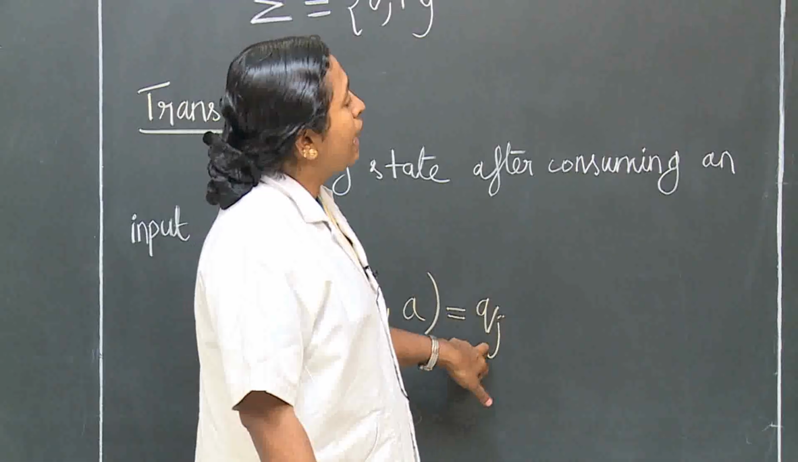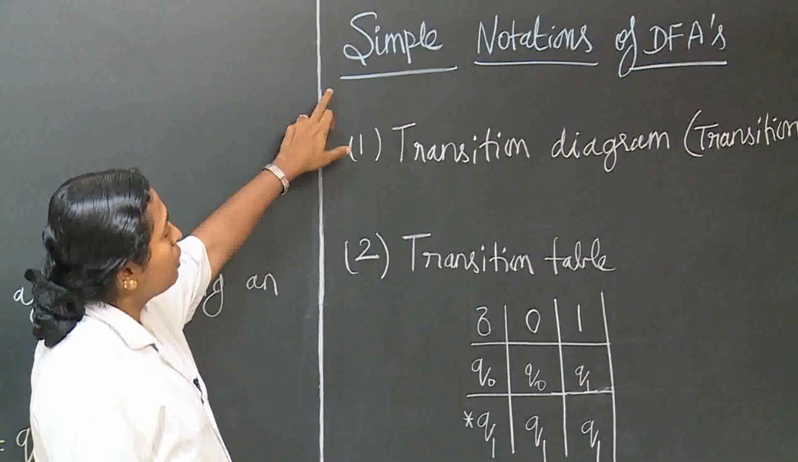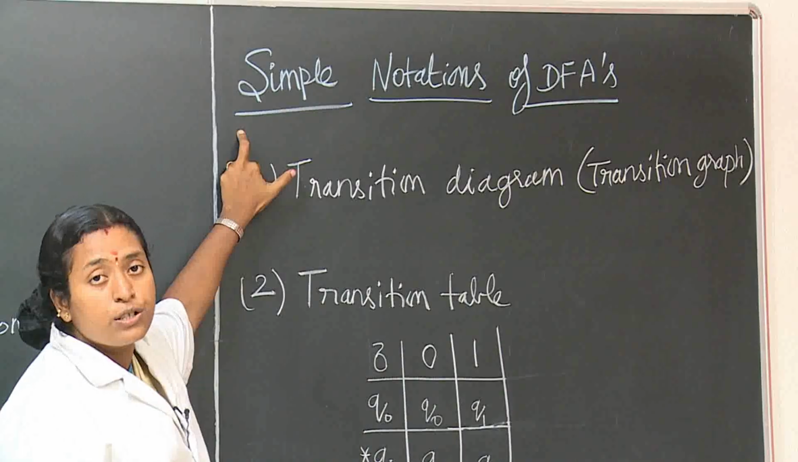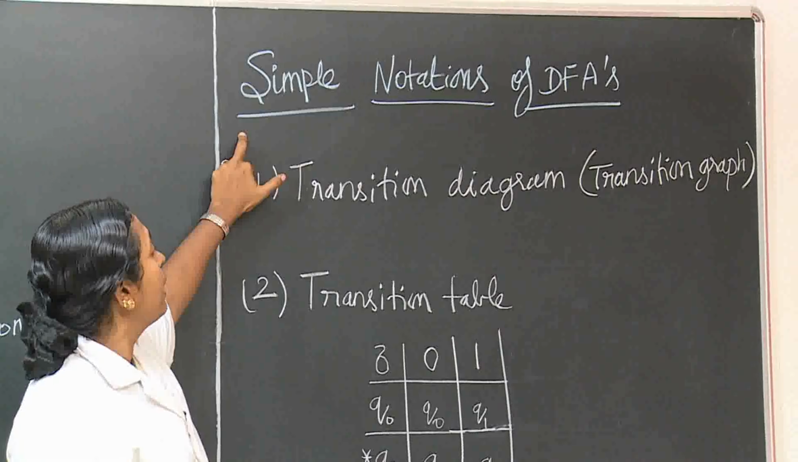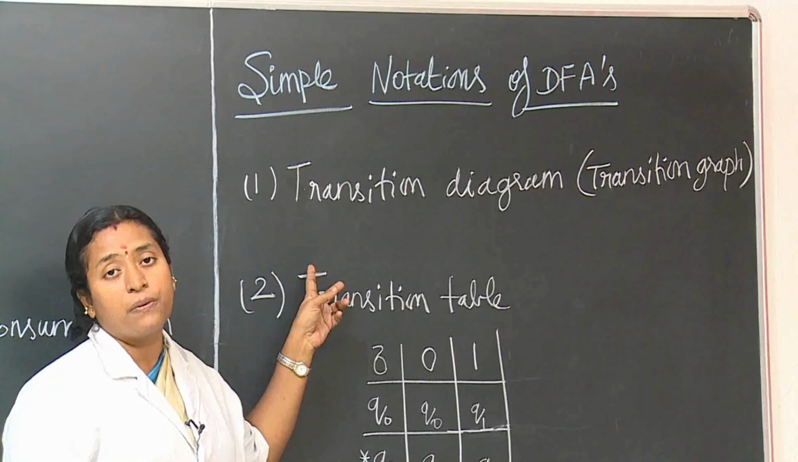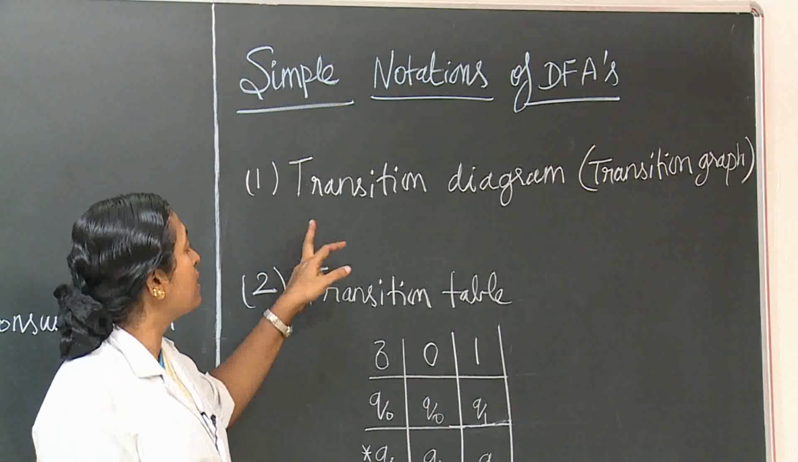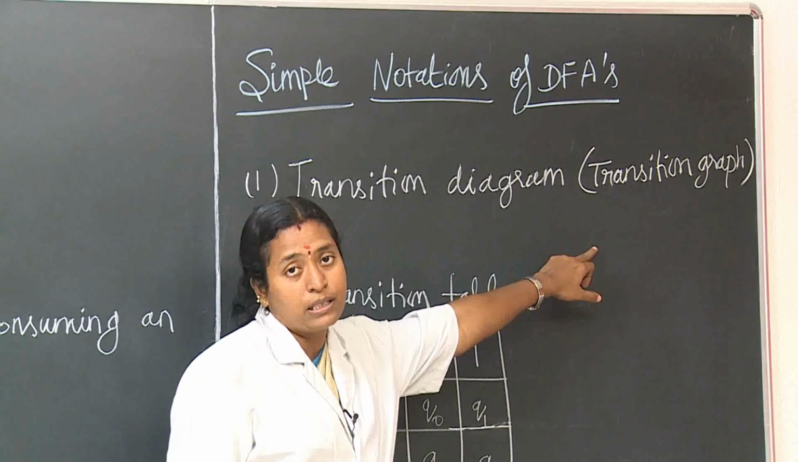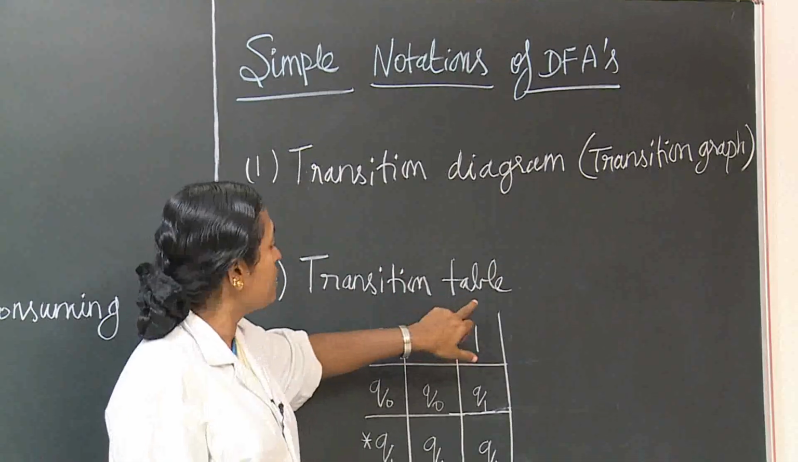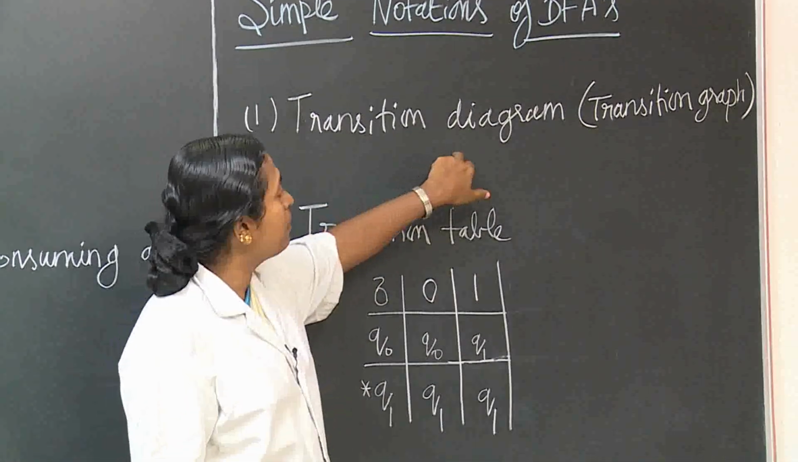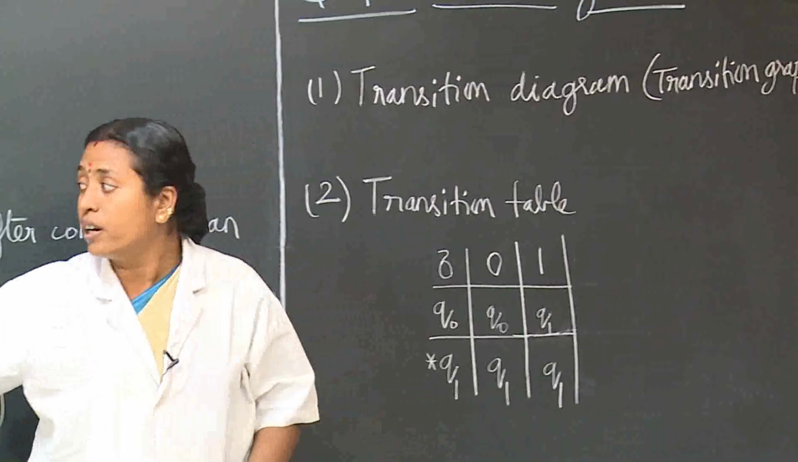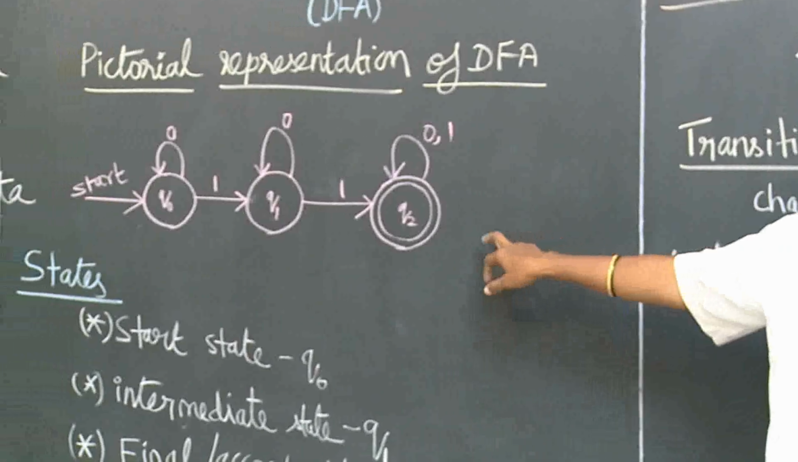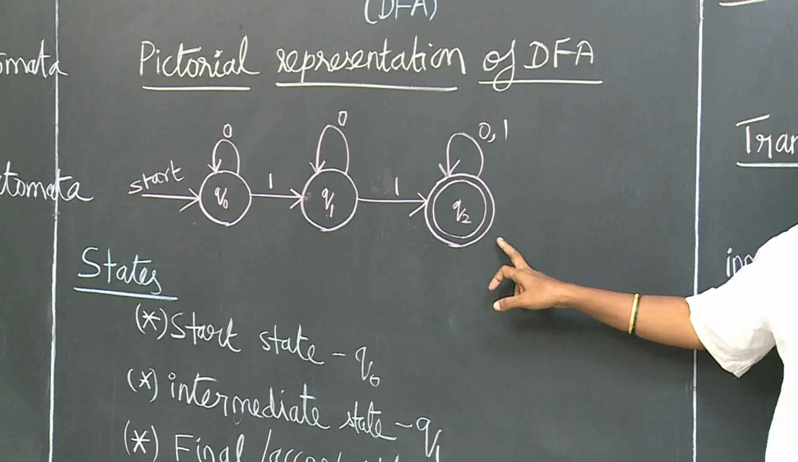There is another thing. Note the notations of DFAs. What are the notations used in case of DFAs? There are two notations used to represent the DFA. One is the transition diagram, otherwise called the transition graph. Another one is the transition table. The transition diagram is what we have already seen here. This is the transition diagram.